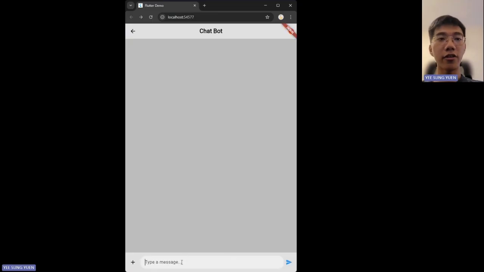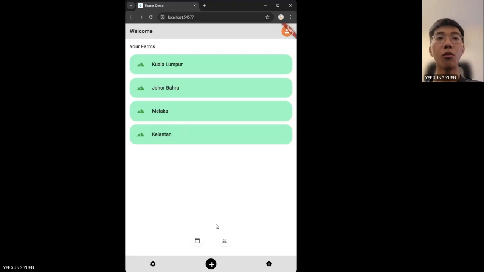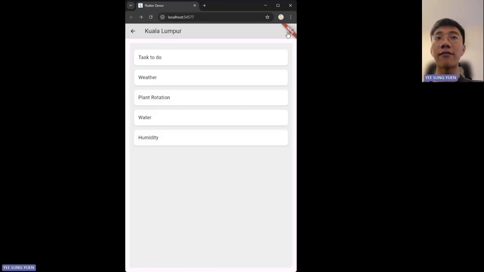And then click on the robot icon. Any questions you can ask the robot, or you can upload an image and ask the robot as well. Moving on, click on the calendar. There are 5 total features, and for all the features here, the robot assistant will be helping you. Task to do.